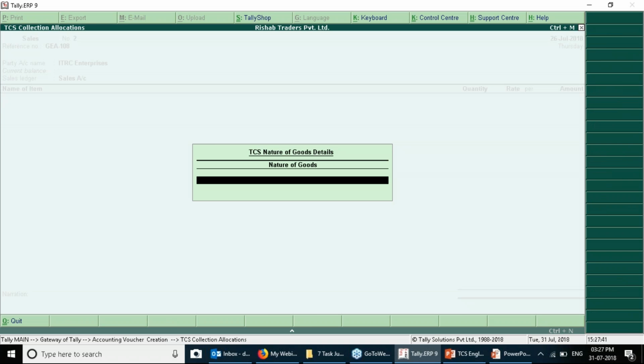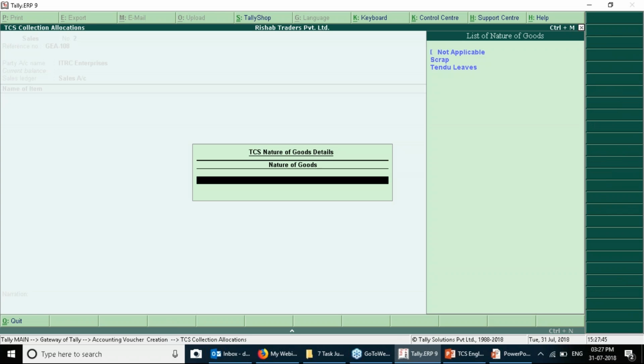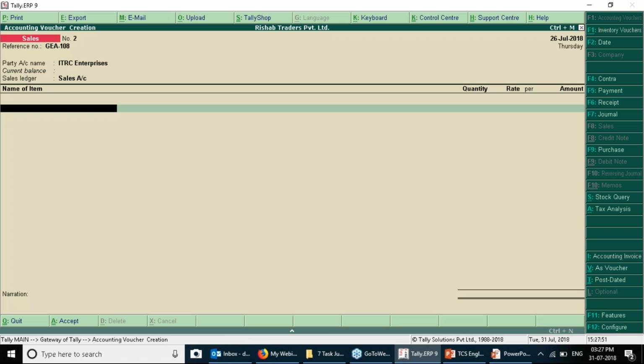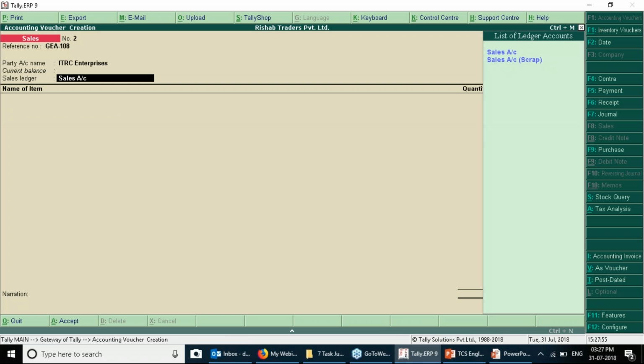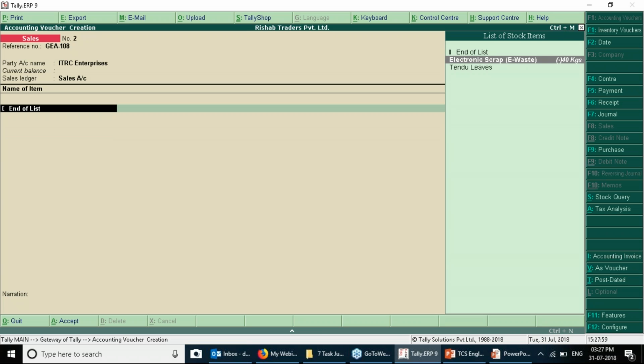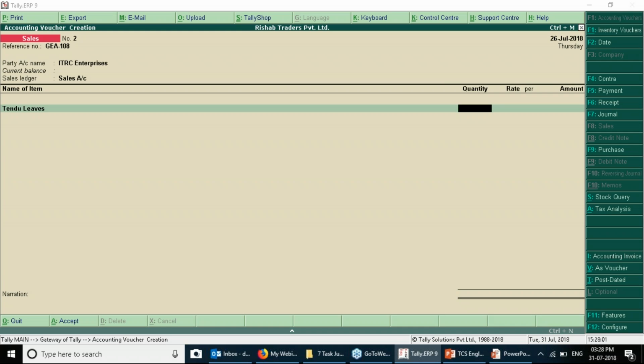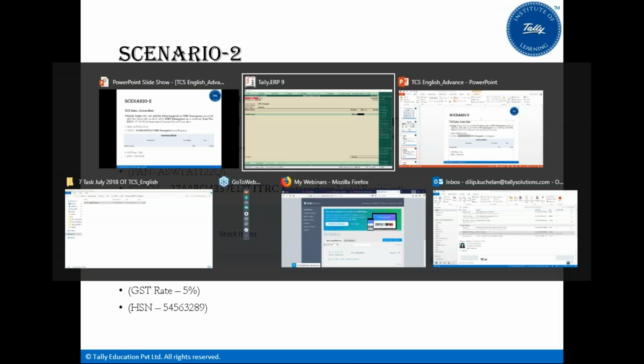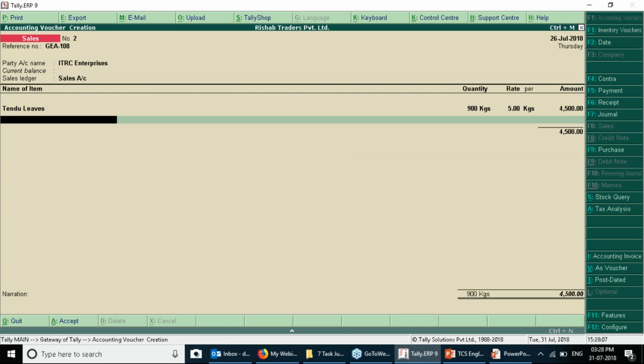Sales account. As you choose the sales account, it is very mandatory to provide the appropriate nature of goods. So what is the appropriate nature of goods? Because now here we are using one single ledger account for everything, so it is very mandatory to select the appropriate ledger. What kind of stock item is going to be sold? Tendu leaves, 900 kilos, 5 rupees per kg.